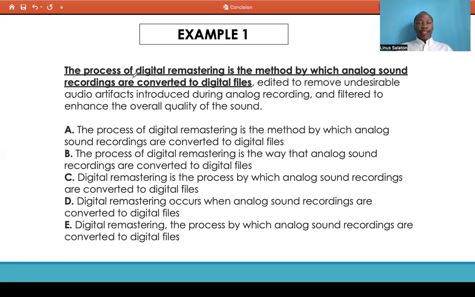So in this underlined part, we can clearly tell the two words that are used here: we have the process, and we have here the method. So these words being used in the same sentence creates a lot of wordiness, all right?